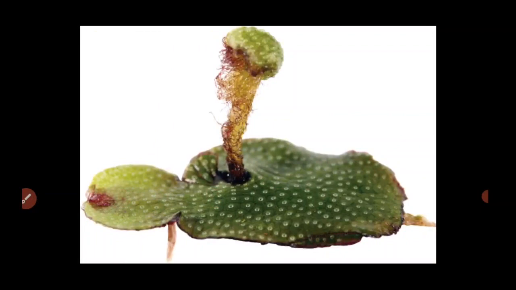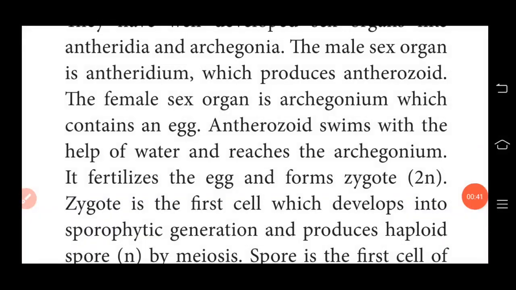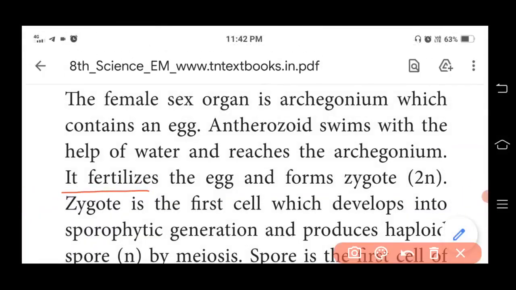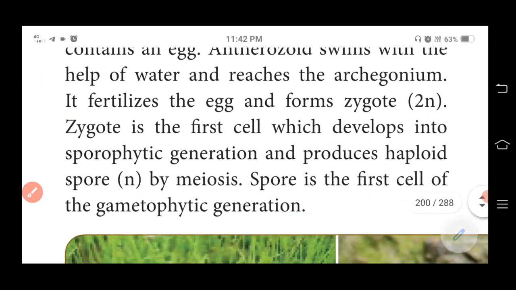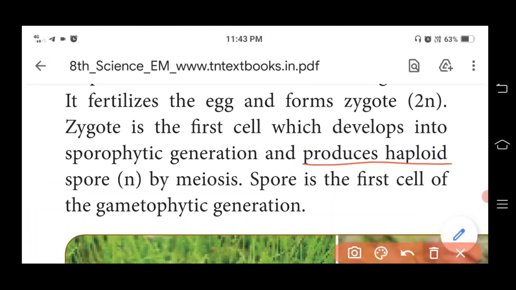Antherozoids swim with the help of water and reach the archegonium. It fertilizes the egg and forms the zygote, which is 2n. The zygote is the first cell which develops into the sporophytic generation and produces haploid spores by meiosis, and the spore is the first cell of the gametophytic generation.